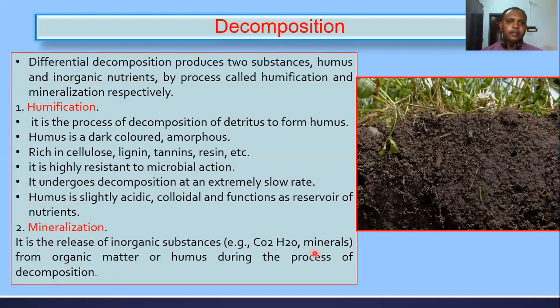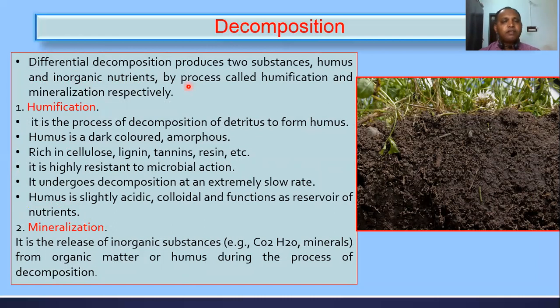So next, we can see the different products of decomposition. When the organic matter undergoes decomposition by fragmentation, leaching and catabolism, this process produces two types of substances. One is humus, another one is inorganic nutrients.